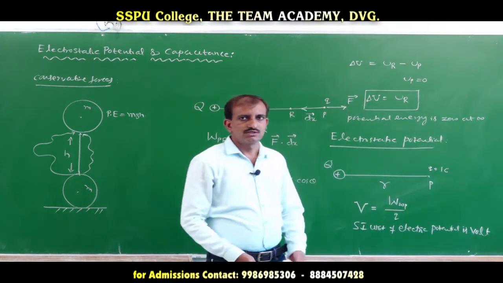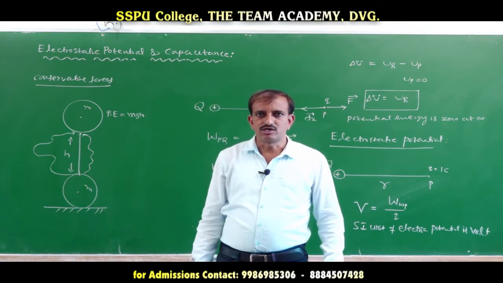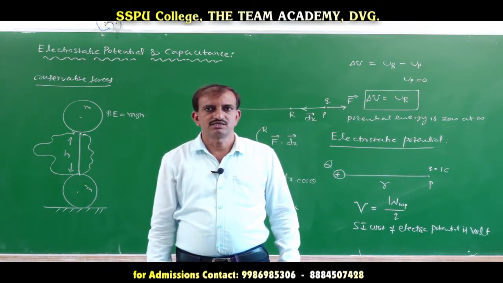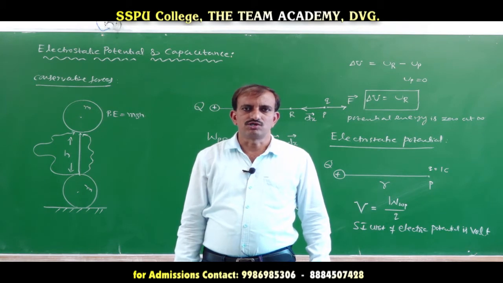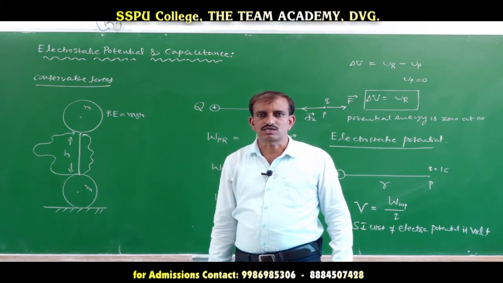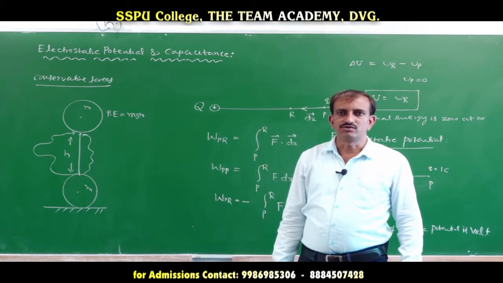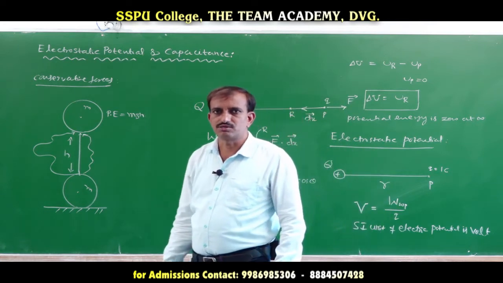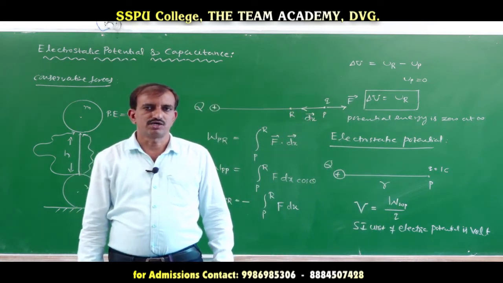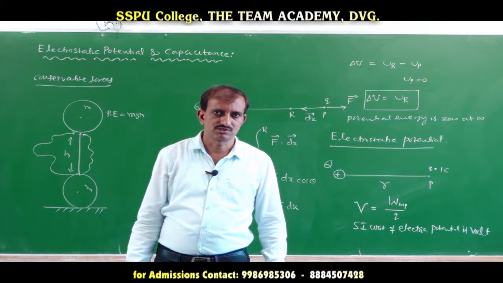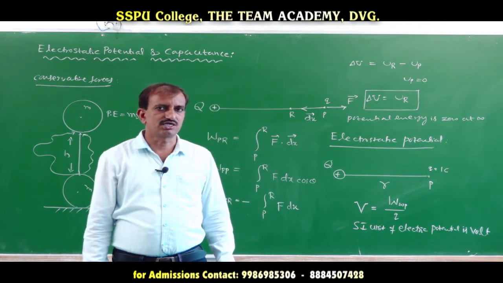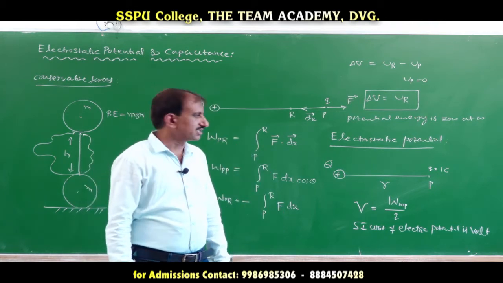Therefore, the potential at a point in an electric field is equal to the amount of work done in bringing a unit positive test charge from infinity to that point against the electric field. This is called the electrostatic potential, or simply electric potential.